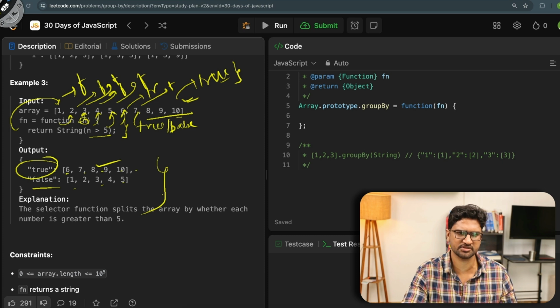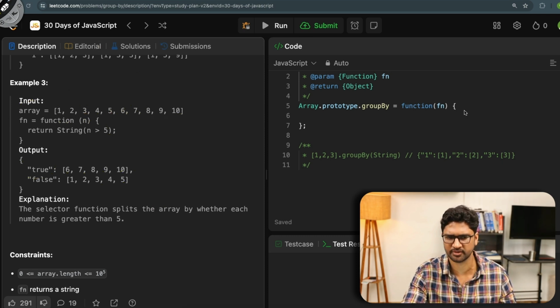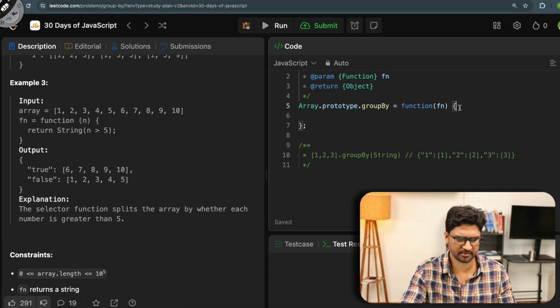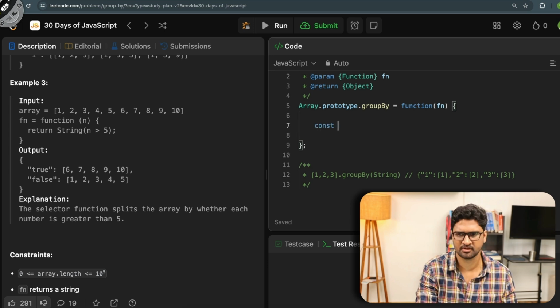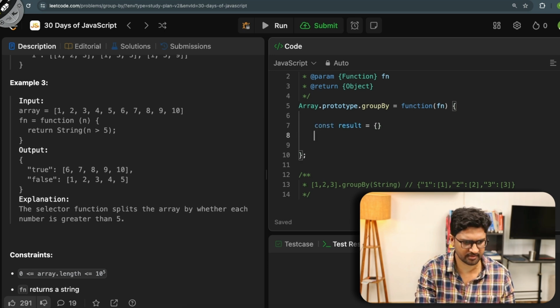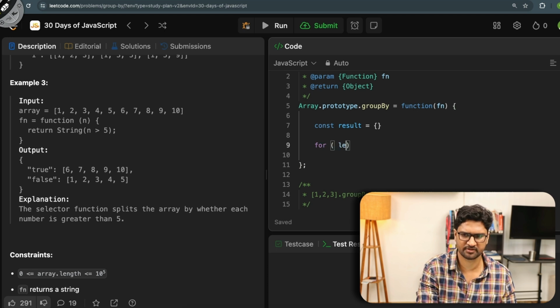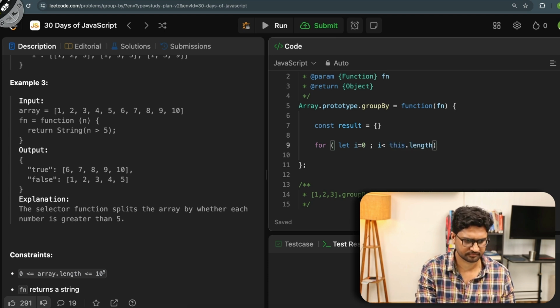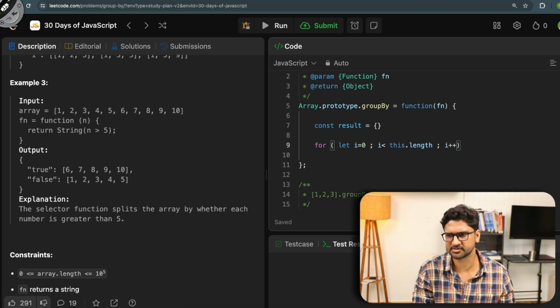I think we have understood the logic. Let's implement this here in the form of code itself, right? So what I do here is I say const result equals an object which I have to create. Then I have to iterate over it. So I say for let i equals 0, i is less than this.length, i++.